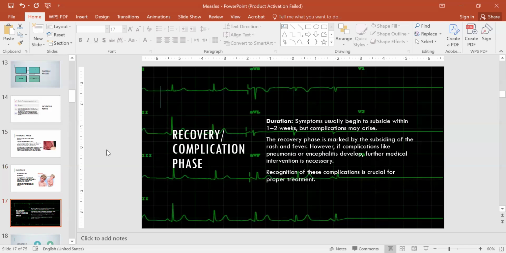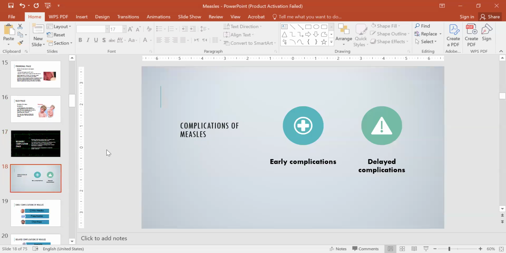Then comes the fourth phase, recovery or complication phase. Duration: symptoms usually begin to subside within 1 to 2 weeks, but complications may arise. The recovery phase is marked by the subsiding of the rash and fever. However, if complications like pneumonia or encephalitis develop, further medical intervention is necessary. Recognition of these complications is crucial for proper treatment.